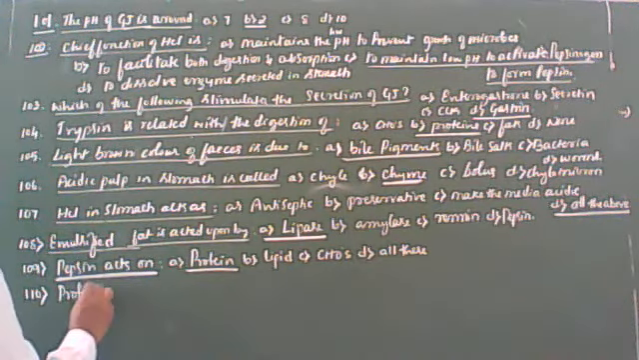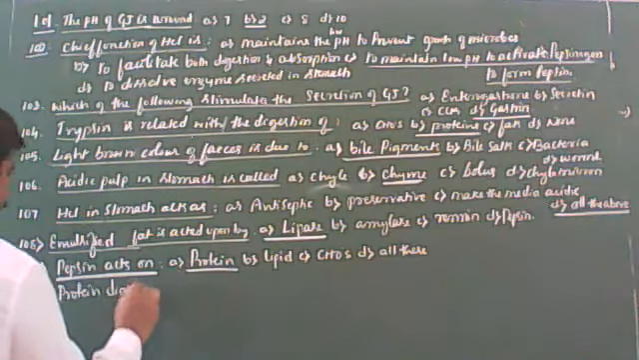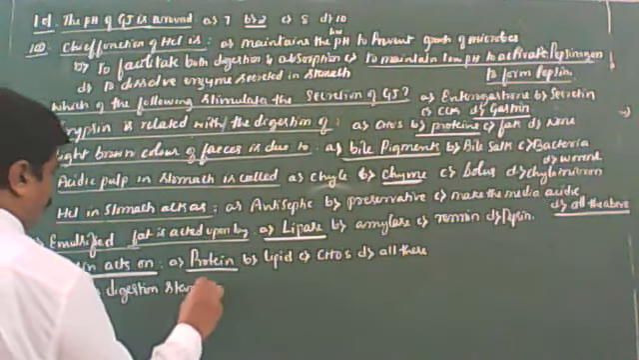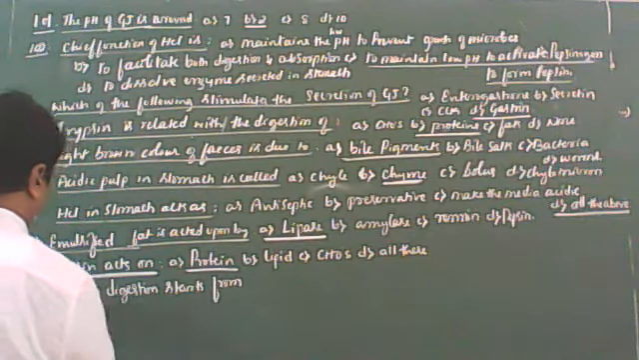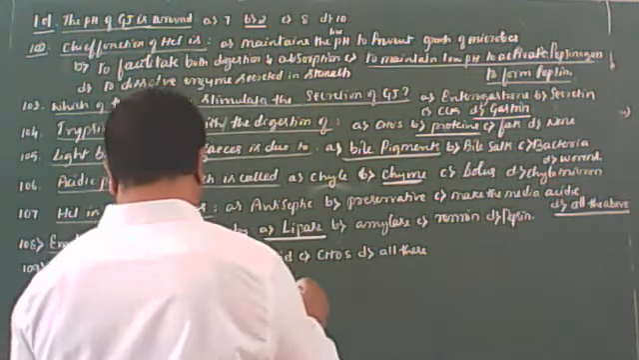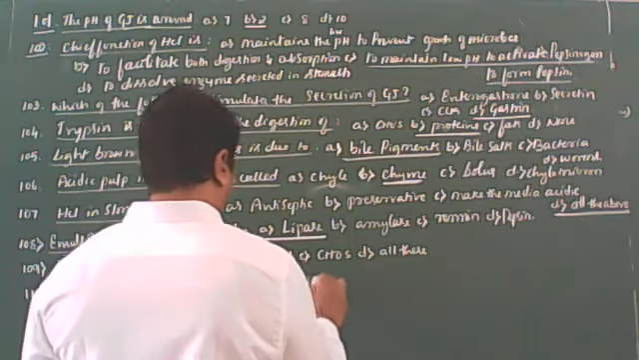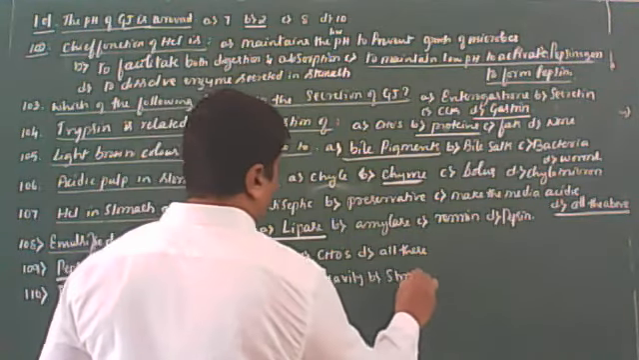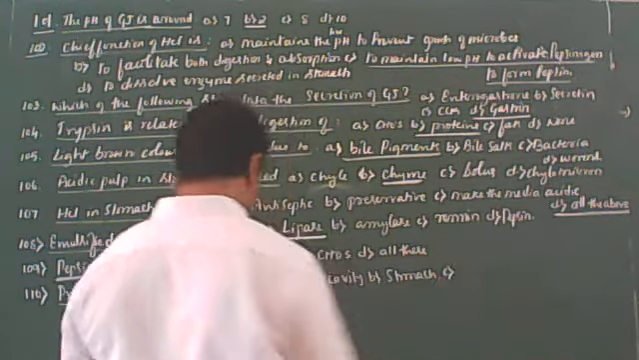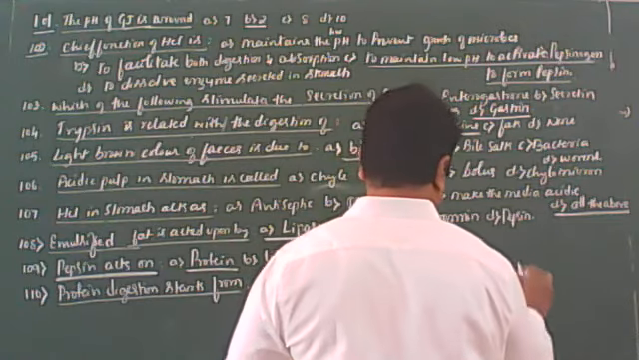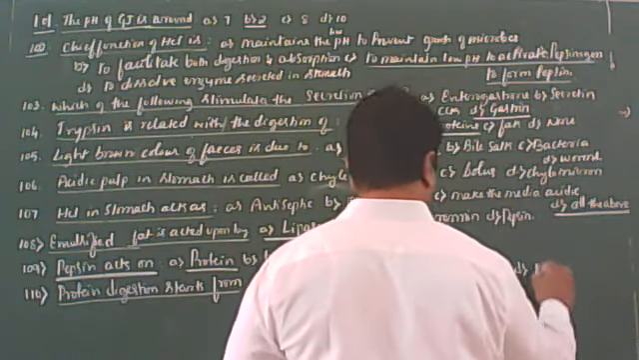Protein digestion starts from. This is the question, students. First option is the buccal cavity. Second option is the stomach. Third option is the intestine. Then fourth option is none of these.